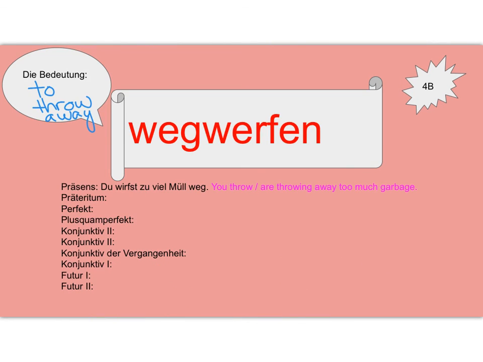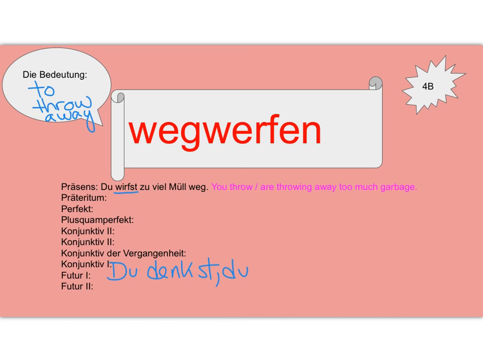Let's look at wegwerfen, to throw away. The present tense sentence we have, "du wirfst zu viel Müll weg." You throw away too much garbage. So indirect speech, I'm just going to say du, instead of says, I'll use denken again. "Du denkst." You think you throw away too much garbage. We don't know if that's true or not, so we're just saying that's what you think.